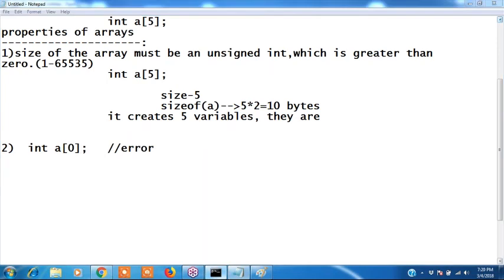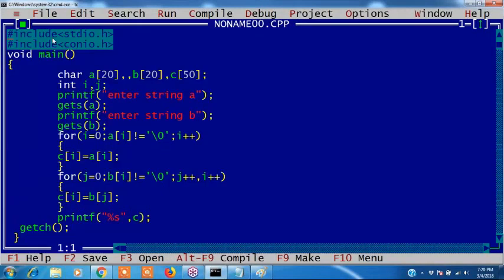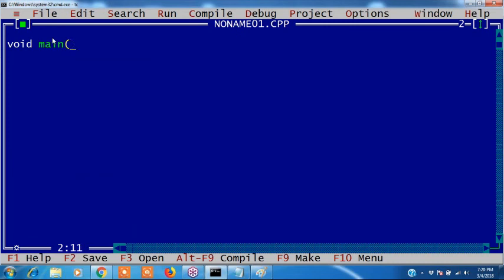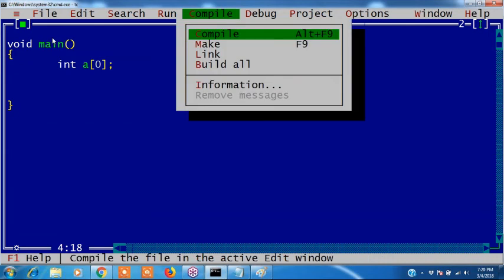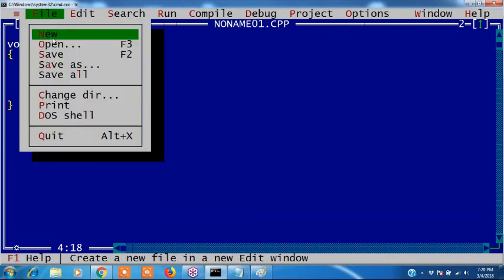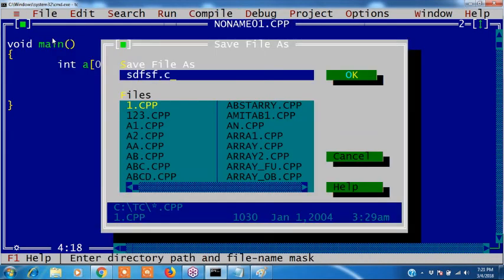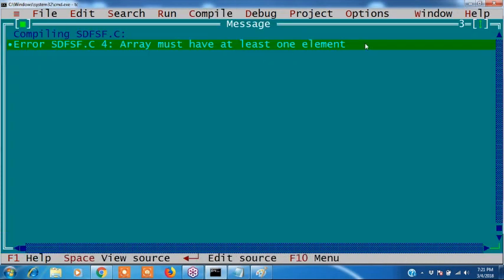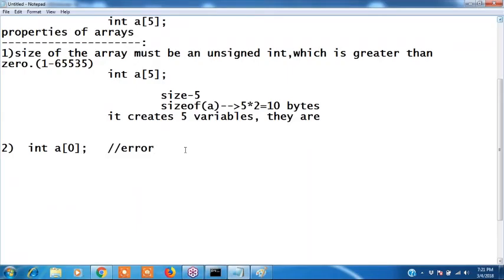Example, I will show you in the compiler also. If I execute, what will happen? Program execution starts from main. I want to declare array, right? See, int a of 0. Can I declare int a of 0? Is it valid or not? See, compile once. One error: array must have at least one element. Are you following? Yes, sir. This is error. We should not write like this.